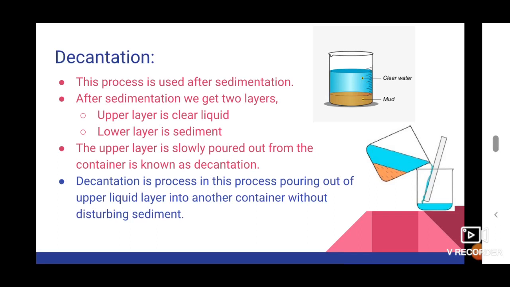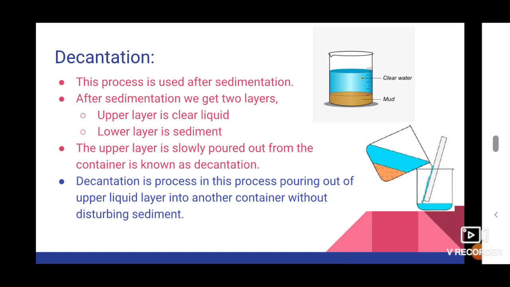So, after sedimentation, the liquid layer is removed from the container by the process of decantation. After sedimentation, we can see two layers, upper layer and lower layer. The lower layer contains sediment, the upper layer contains liquid. Slowly pouring out this upper layer from the container is known as decantation.